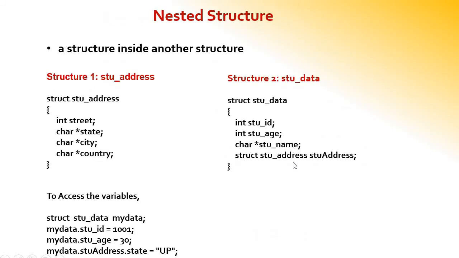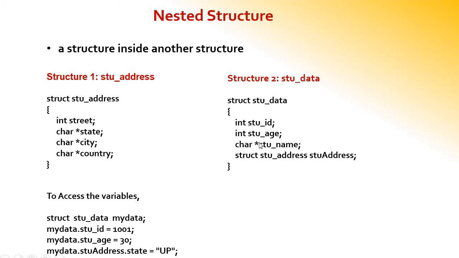Nested structure, as we discussed before with loops or if statements, is possible in the case of structures also. A loop within a loop is called a nested loop. Similarly, a structure within another structure is called a nested structure. The first structure we have is stud address. Inside that we have declared street, state, city, country, etc. The second structure we have is student data.